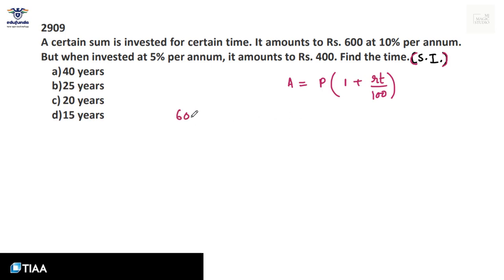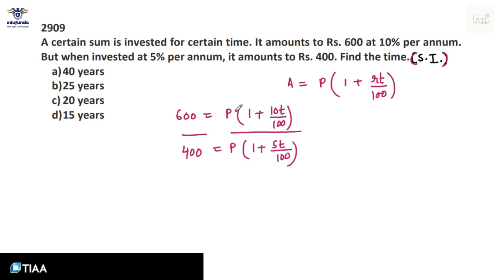So we have first equation, 600 equals P into 1 plus 10T by 100. And we have second equation, 400 equals P into 1 plus 5T by 100.